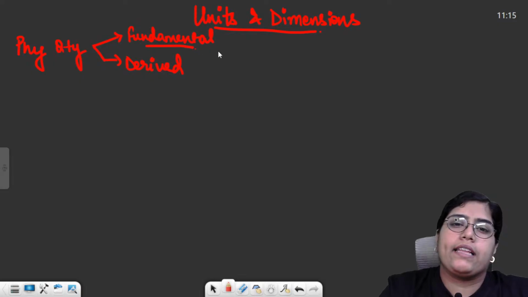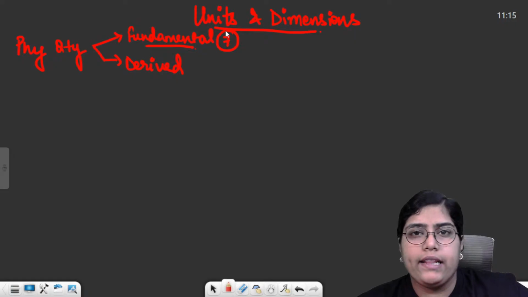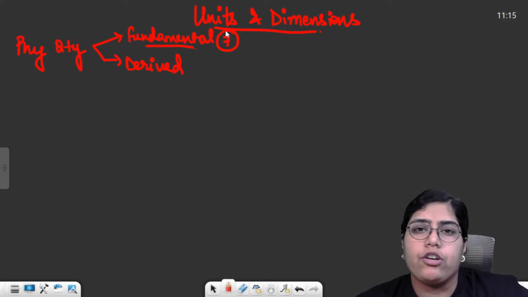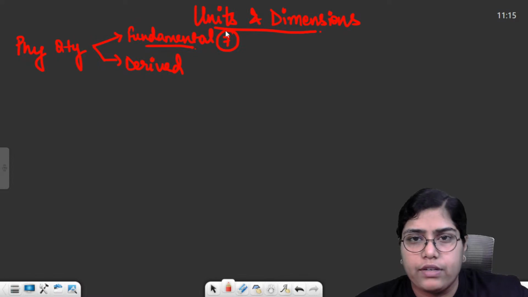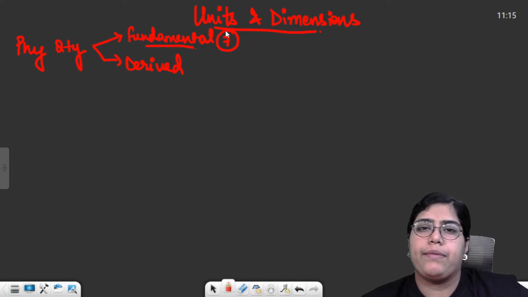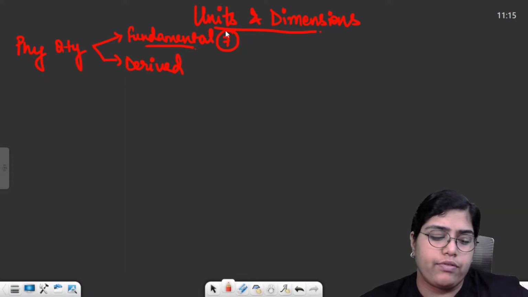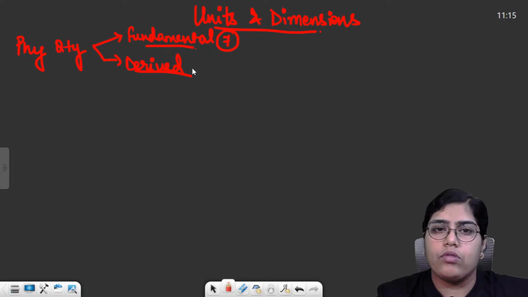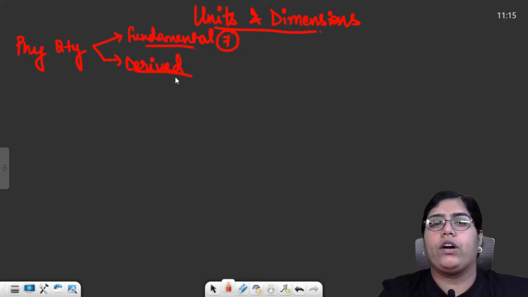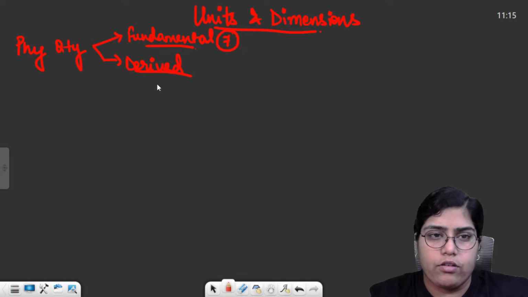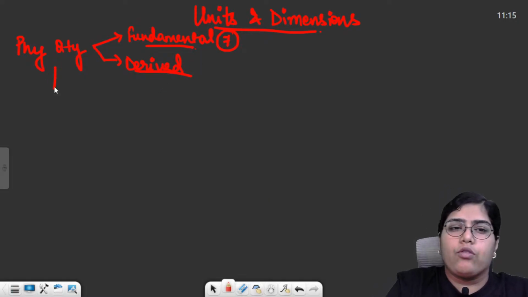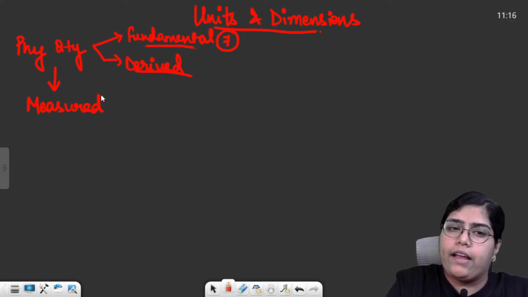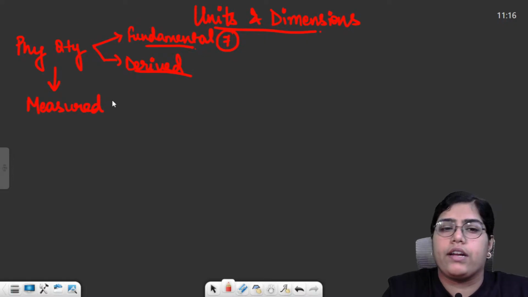We studied that there are seven fundamental quantities, right? Mass, length, time, electric current, temperature, luminous intensity, and amount of substance. So you've got seven fundamental quantities which cannot be expressed in terms of other quantities. And apart from these seven, whatever quantity you know is a derived quantity. The word derived basically means it can be derived from fundamental quantities. Anything which can be measured is a physical quantity.